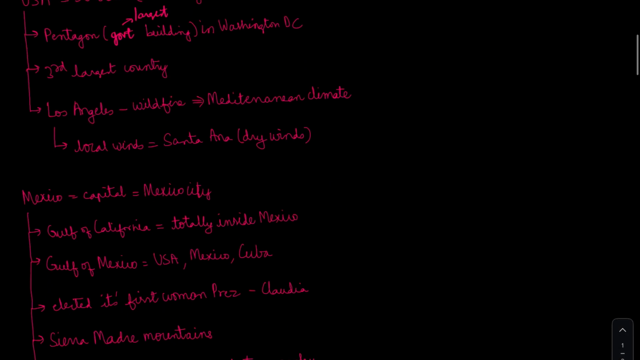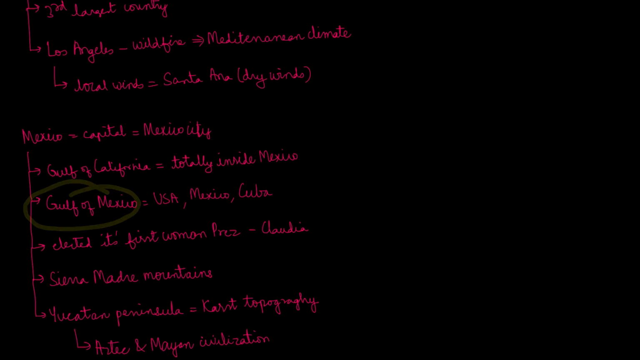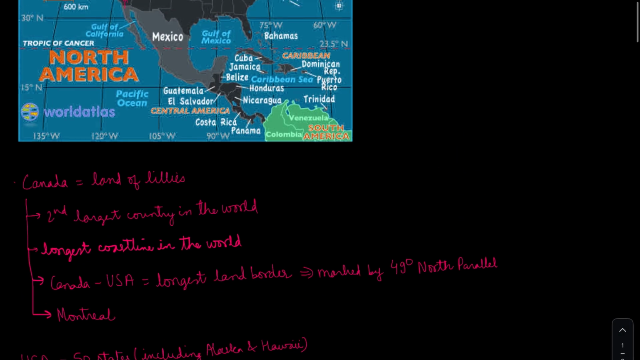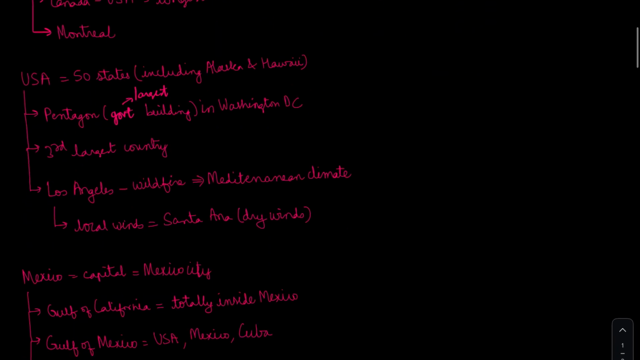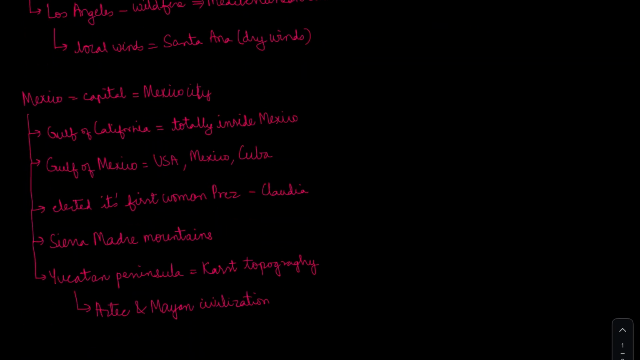This is the Gulf of Mexico, which has USA, Mexico, and Cuba on its coast. From here it is USA, from here it is Mexico, and from here Cuba joins. So all of them have their openings in the Gulf of Mexico. Mexico was in the news because it elected its first woman president, Claudia. The first woman president of Mexico was elected recently.